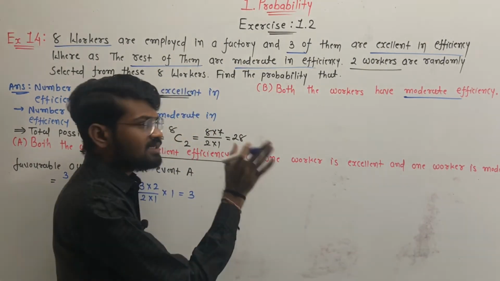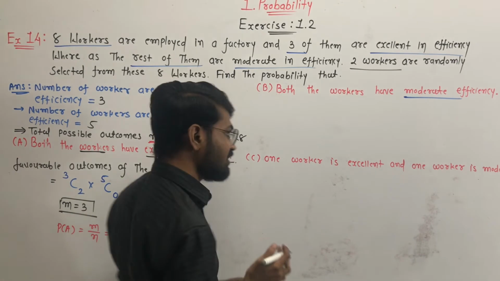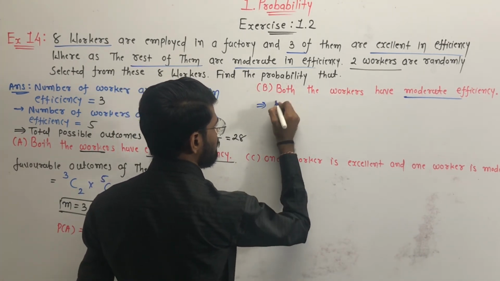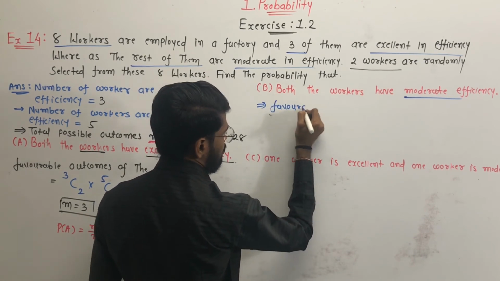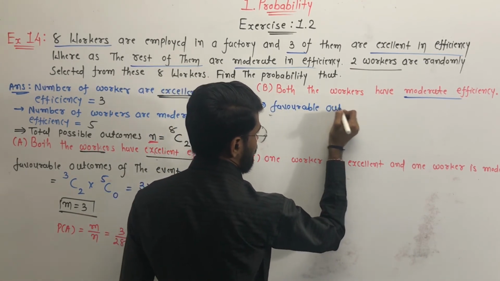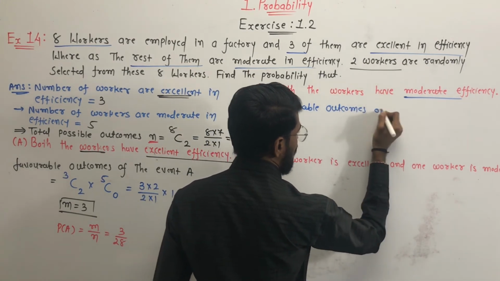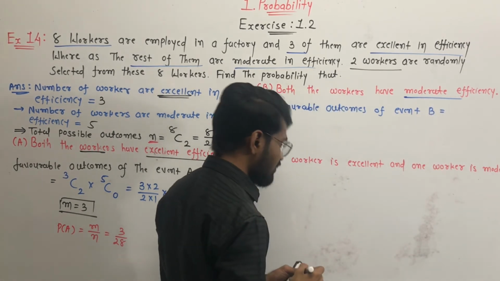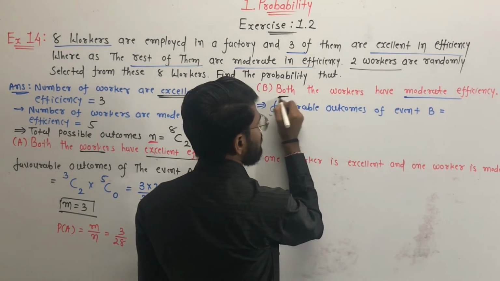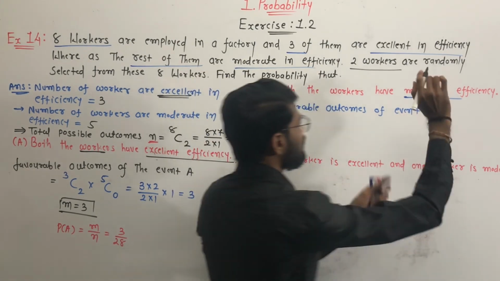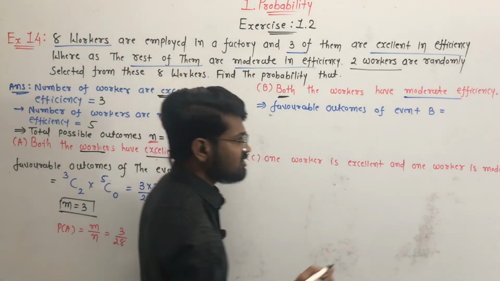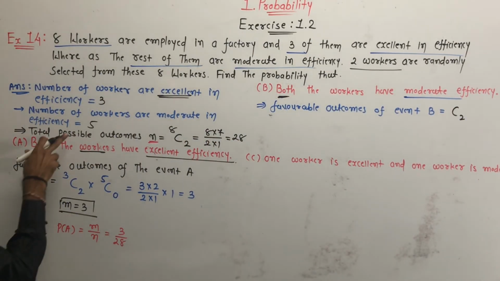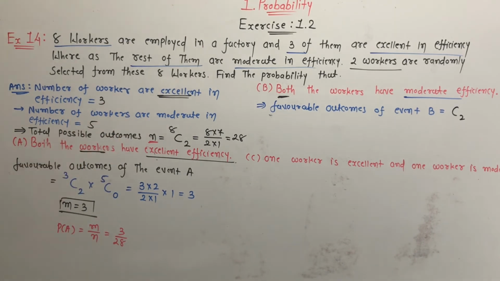So event B is that both the workers have moderate efficiency, and the favorable outcomes of event B: we have to select 2 workers with moderate efficiency, and the number of workers with moderate efficiency is 5.